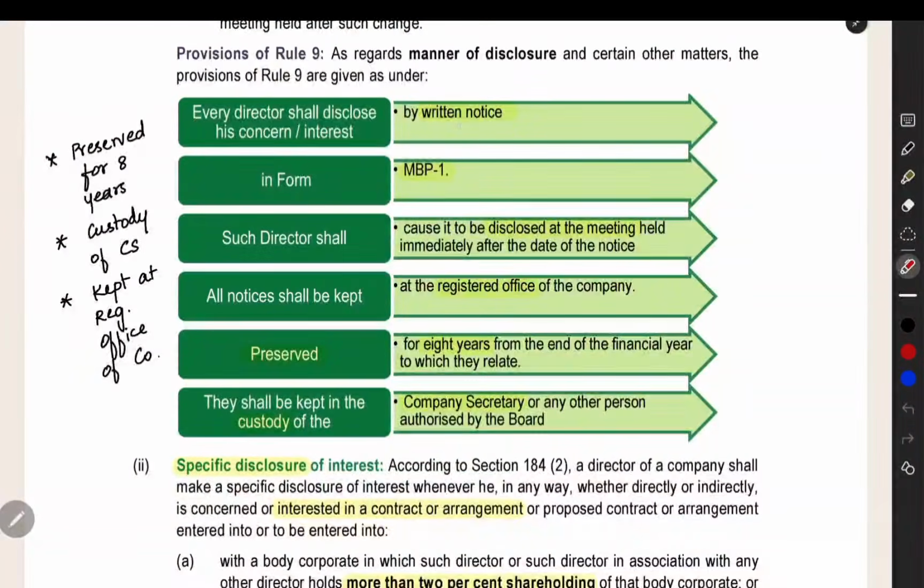That disclosure will be in written form, in the prescribed form, and it should be disclosed at the meeting held immediately after the date of the notice. After giving the notice, if the next meeting is happening, he should disclose it there. That notice will be kept in the registered office and preserved for 8 years from the end of the financial year to which it relates. If he gives the disclosure in a financial year, we have to preserve that information for the next 8 years. The information will be in the custody of the company secretary or any other person authorized by the board, and kept in the registered office.